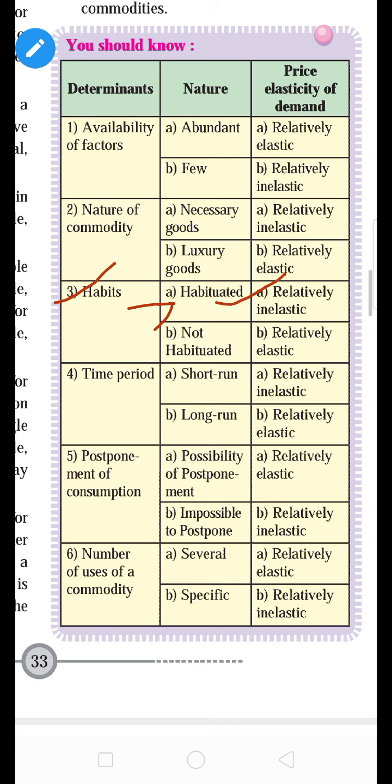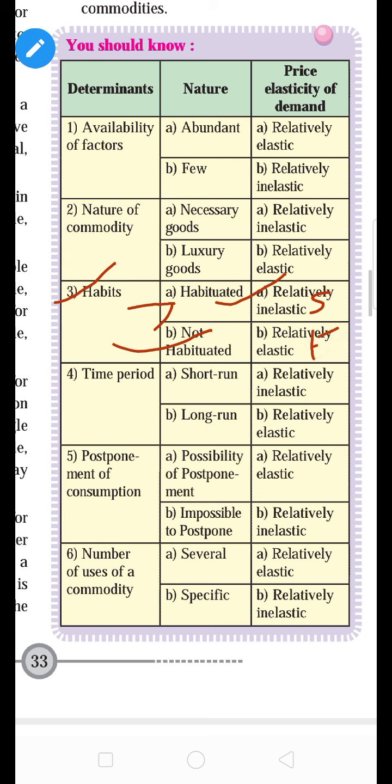And if it is relatively inelastic demand, what will be the slope of demand? The slope of demand will be steeper, type number 5. And if the goods are not habitual goods, if the goods are normal goods, which type of demand will it have? It is relatively elastic demand. The slope of demand is flatter.